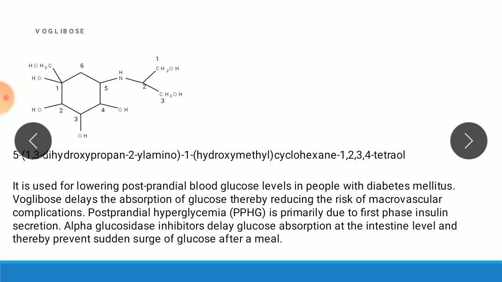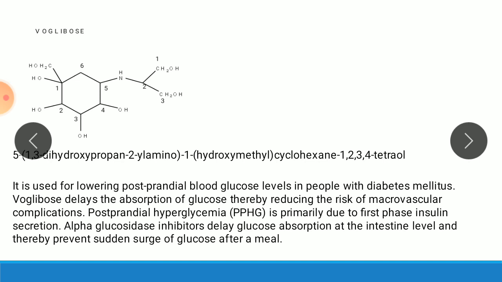So the IUPAC name: 5-(1,3-dihydroxypropan-2-yl amino), 1-hydroxymethyl cyclohexane 1, 2, 3, 4 tetraol. Uses: it is used for lowering the postprandial blood glucose level. Postprandial means after the meal. In people with diabetes mellitus, Oglibose delays the absorption of glucose, thereby reducing the risk of macrovascular complications.